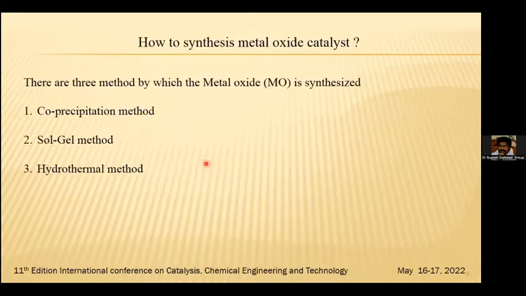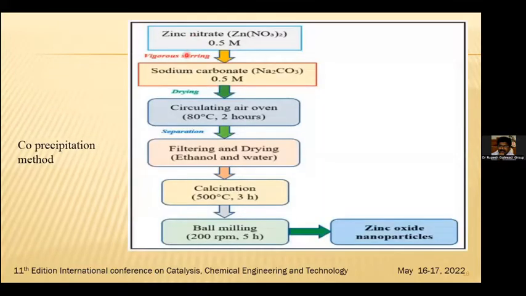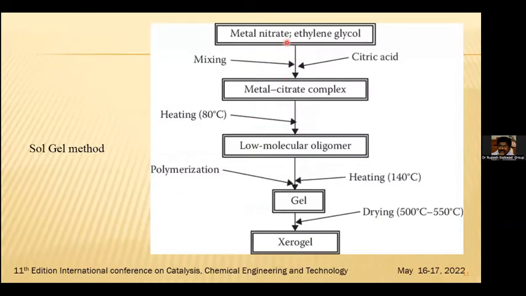The synthesis is taken care of by three methods: co-precipitation, sol-gel, and hydrothermal method. Just an outline of that. In co-precipitation, metal nitrate is taken along with sodium carbonate, and through the process we finally get the metal oxide as a nanoparticle, or the metal oxide as a catalyst. In the sol-gel method, we have metal nitrate, ethylene glycol, and acetic acid. When we combine them, we heat at 80 degrees centigrade, then 140 degrees centigrade, and finally we are able to get the metal oxide as a catalyst.